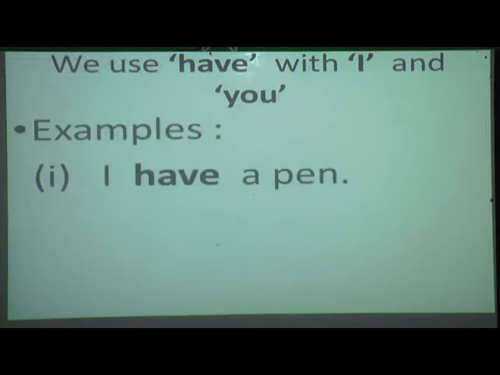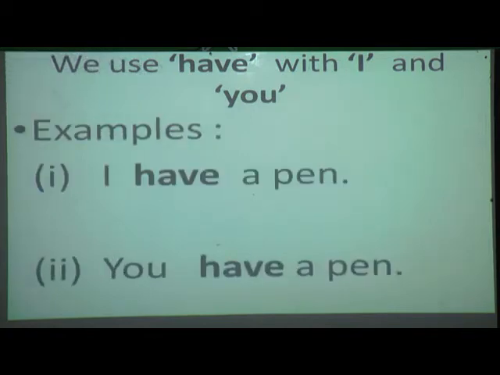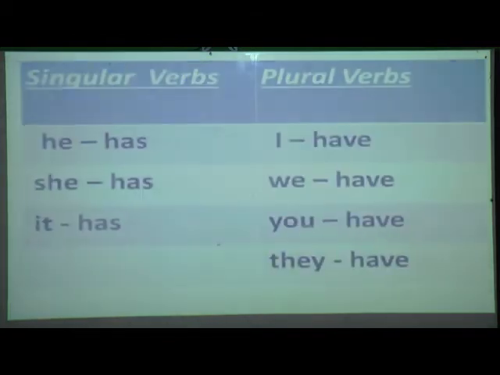Examples. I have a pen. Can you see the subject here? Yes, it is a singular noun, that is I. So which verb have we used? Yes, H-A-V-E. And second, you have a pen. You is also singular, and which verb have I used? H-A-V-E, have. Now whatever I have taught you, in short I will show you in this table.